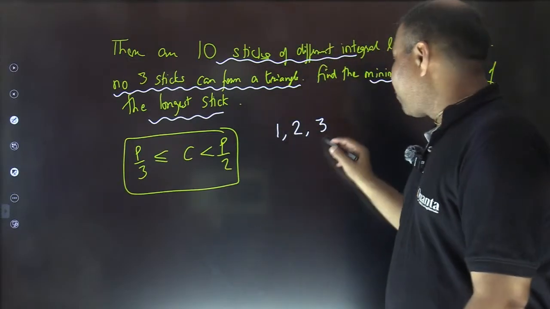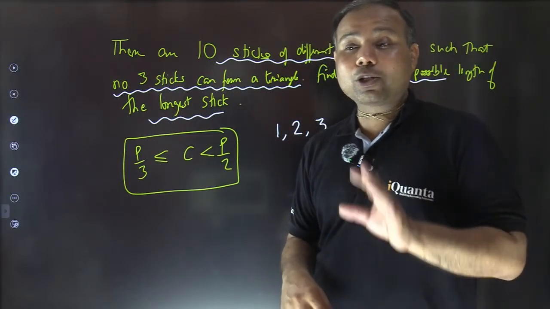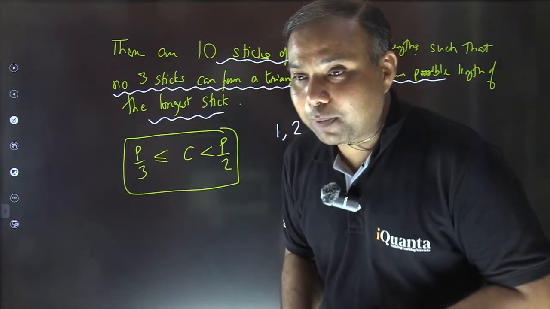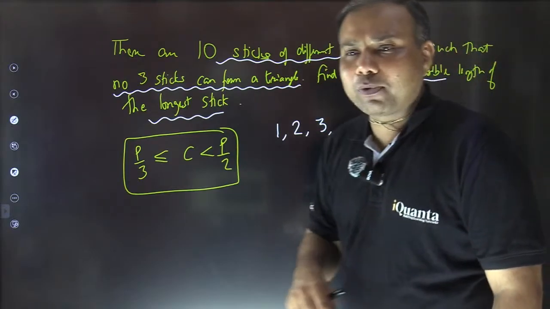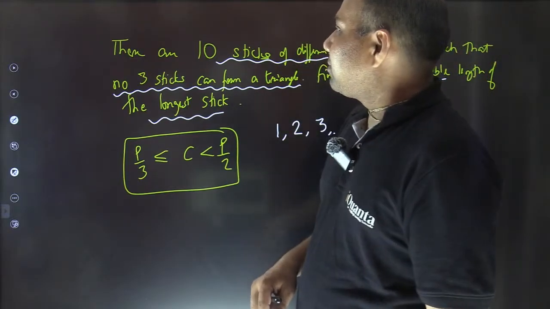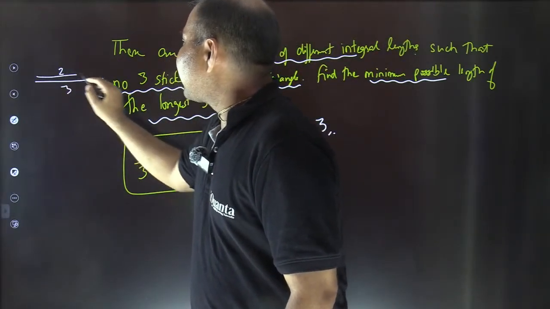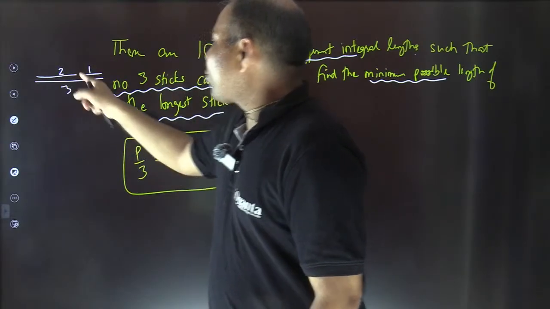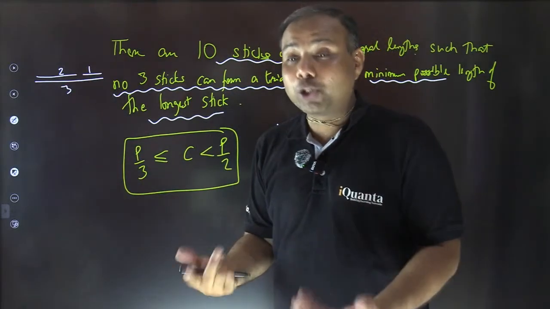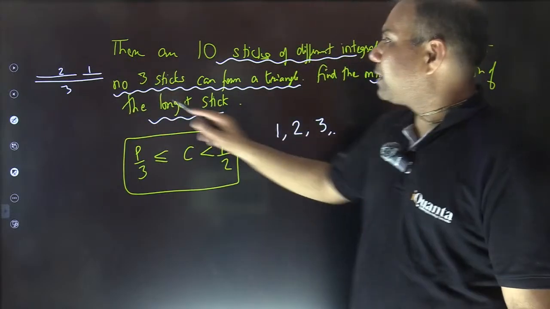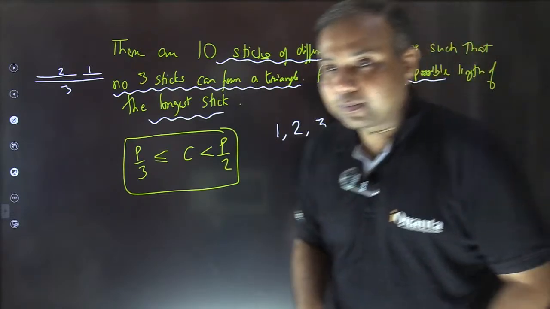Fine. Now next, moving further, what about the next stick's minimum length possible so that triangle is not formed? Chandan, in case of 3 also triangle will not be formed, na? See, if you take 3 as a side length, this is 3, and the other stick whose length is 2, another stick whose length is 1. We can join the vertices, but the triangle, if you call it, will have 0 area. So triangle means which is having non-zero area. So 3 will also work because they will not form a triangle of non-zero area. So 3 will work. What about the 4th length now?